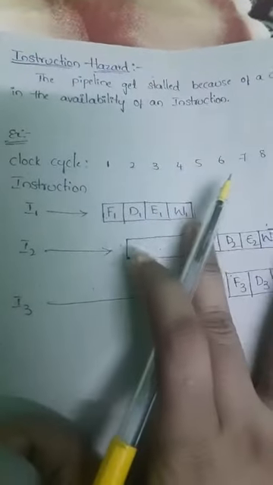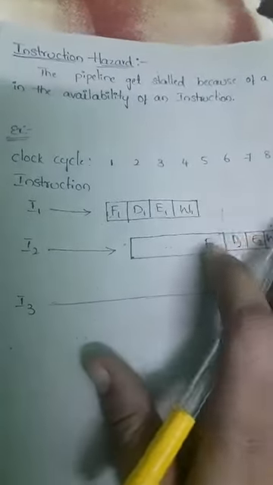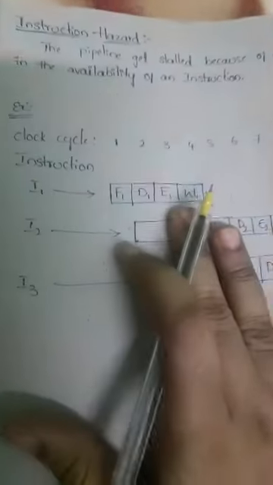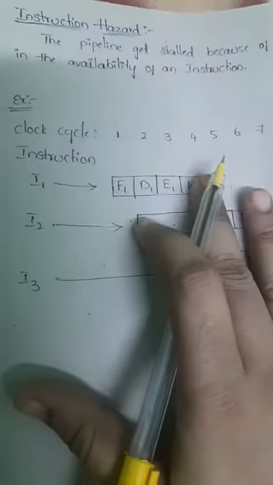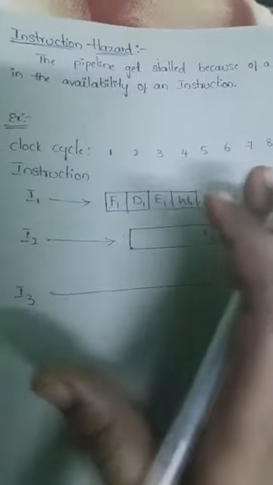Data hazard is one of the problems we see in the pipeline concept. Like that, instruction hazard is also one of the problems that occurs in our pipeline concept. We already discussed the concept of data hazards. Then what is instruction hazard and how is it different from data hazard? I am going to give an example so that you can get some clarity. So this is our example.